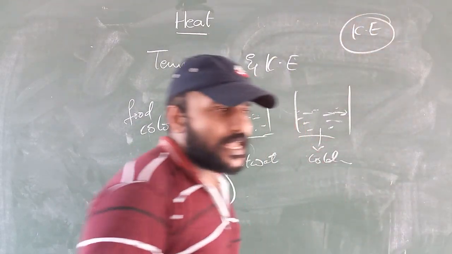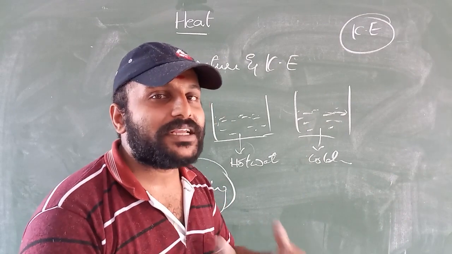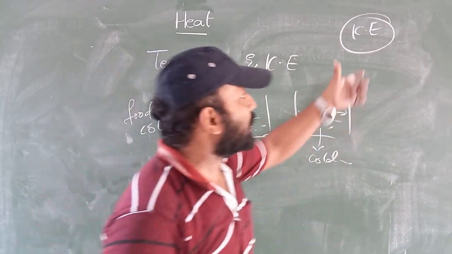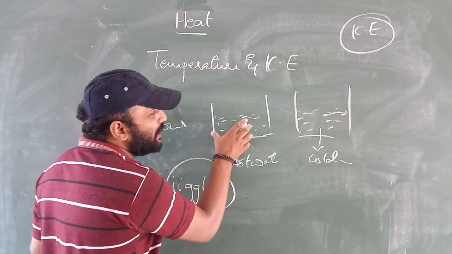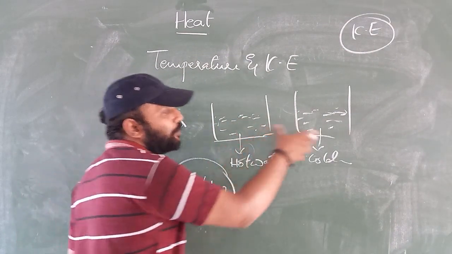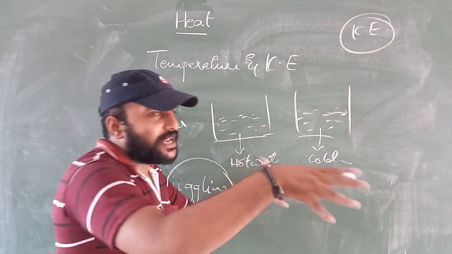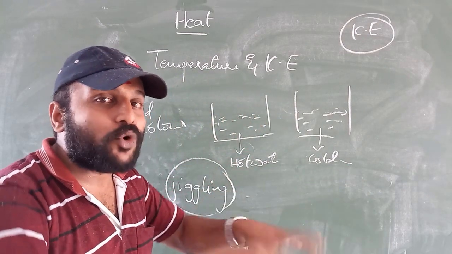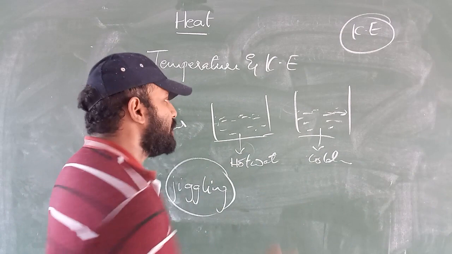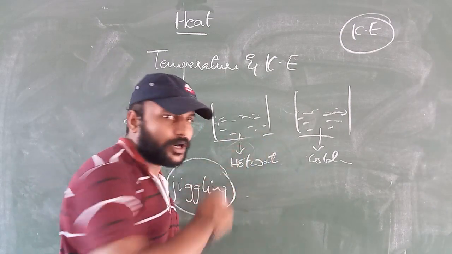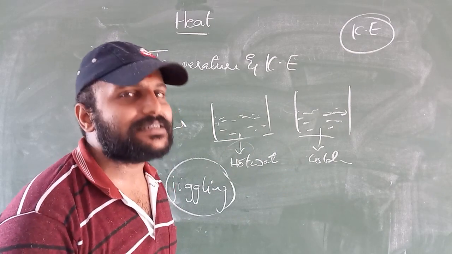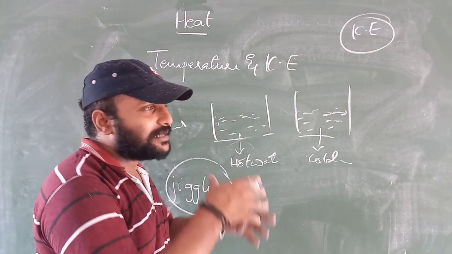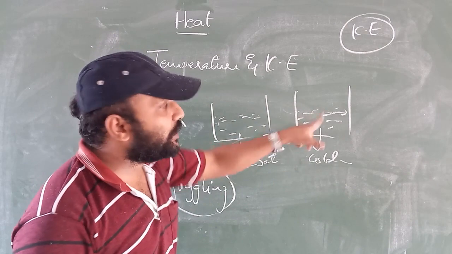An object is moving only when it is utilizing kinetic energy. Here what we have observed is that jiggling of food color is more in hot water compared with the cold. It is moving very fast. If it is moving, it has more energy, in the beaker which contains the hot water. Understood? Hot water contains more kinetic energy. That is the reason food particles are moving very fast compared with the cold water.